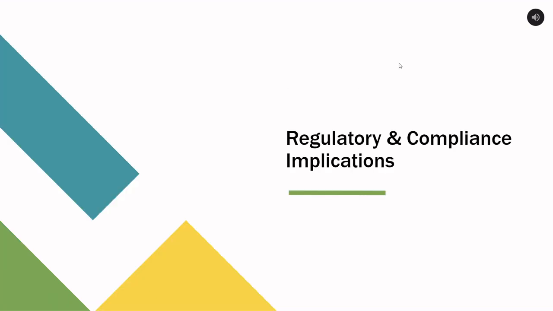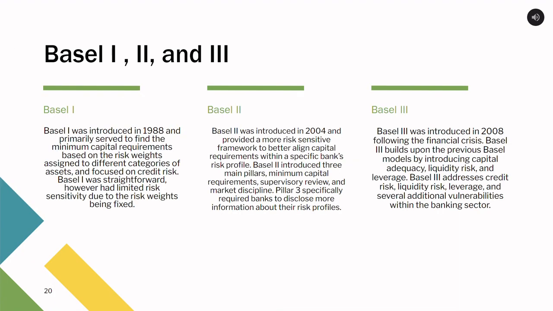Moving on to the third milestone, we will discuss regulatory and compliance implications for Coinbase. Basel I, II, and III are accords created starting in 1988 by the Basel Committee on Banking Supervision, and basically these accords are regulations put in place to keep banks safe and stable. As time went on, these regulations got more advanced and more detailed with Basel II and eventually Basel III, accounting for things like credit risk, liquidity risk, leverage, and several other vulnerabilities within the banking sector.